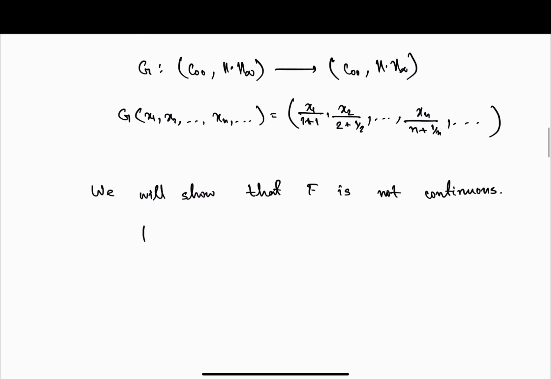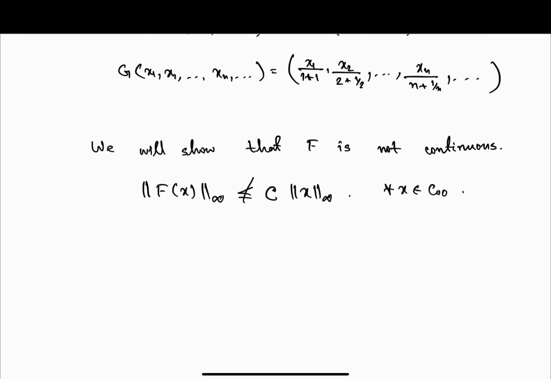We'll show that the inequality norm of f(x) infinity less than or equal to c times norm of x infinity will not hold for all x in c00. This says that f is not continuous: there does not exist any c such that this will hold.